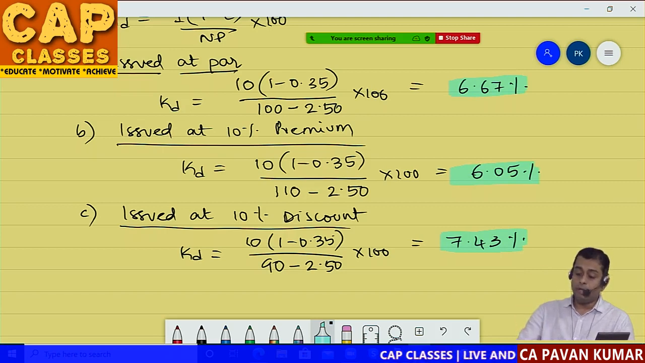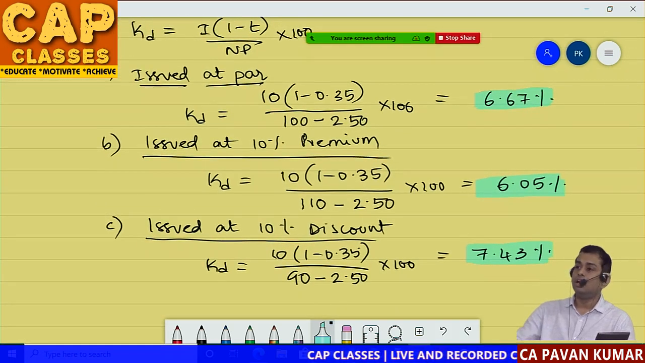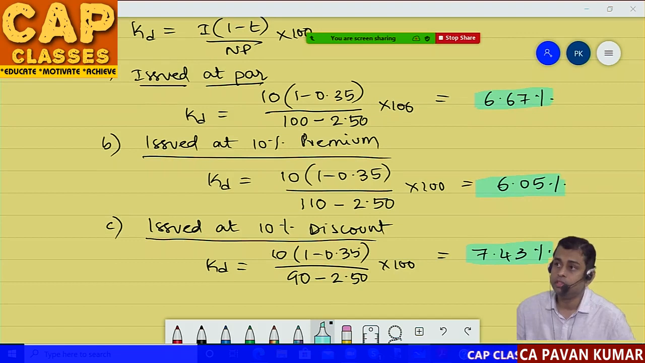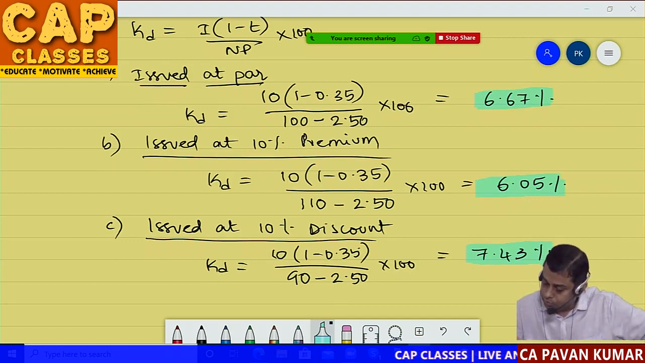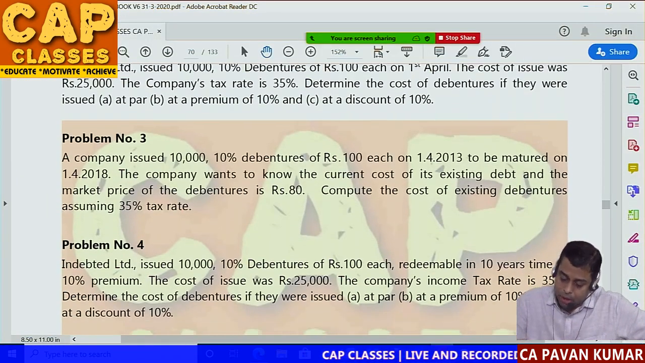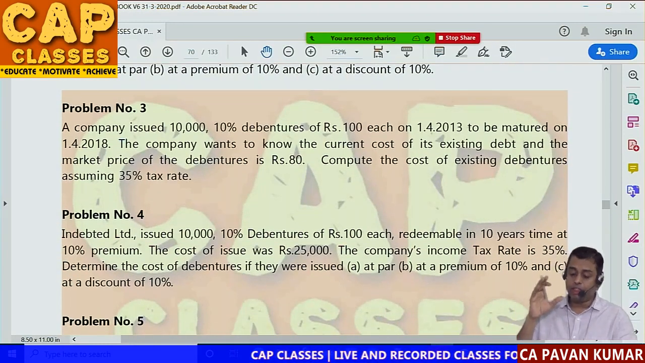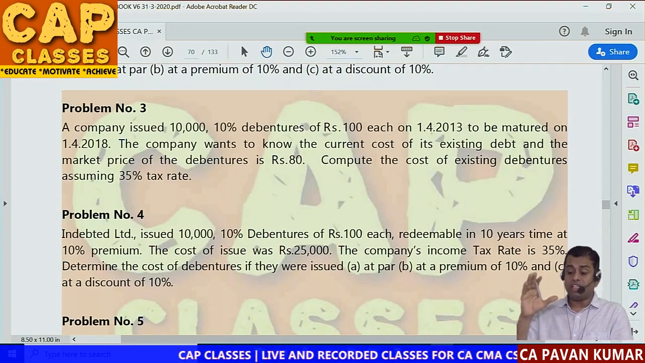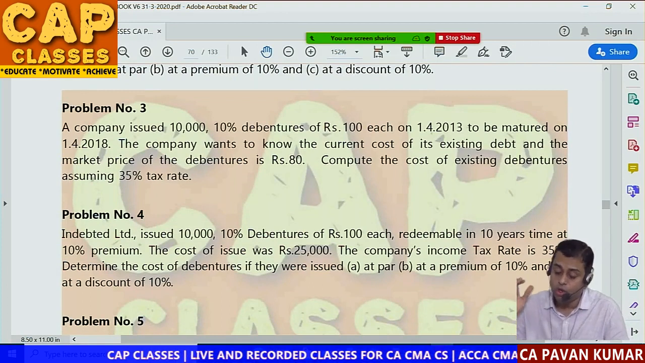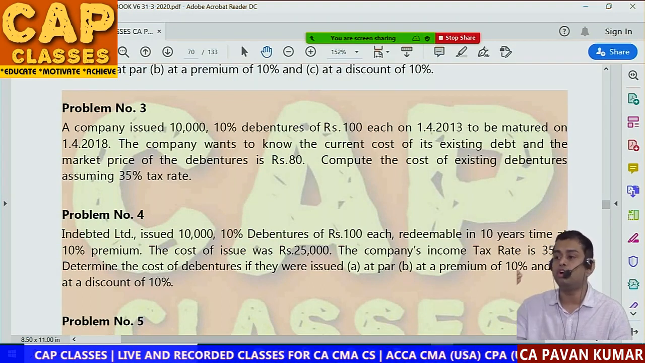So you understand this problem, or do you have any doubts? Do you have any doubts? So shall we go to the next question? Look here, problem number 3. A company issued 10,000 10% debentures of 100 each on 1/4/2013 to be matured on 1/4/2018.